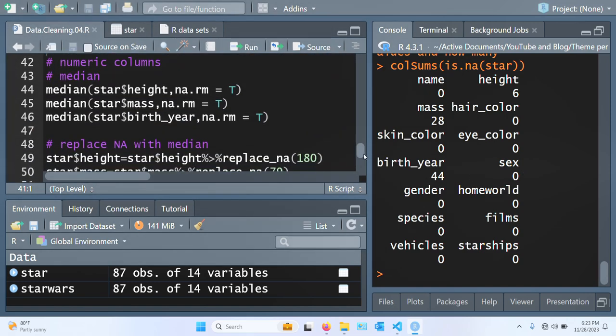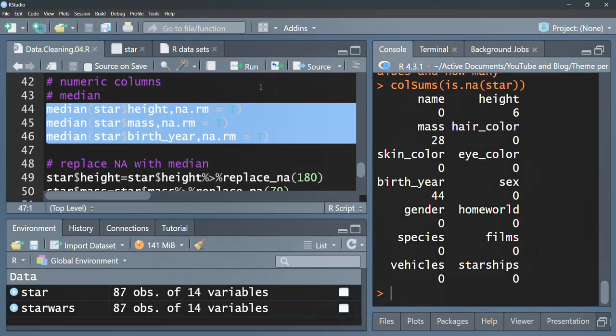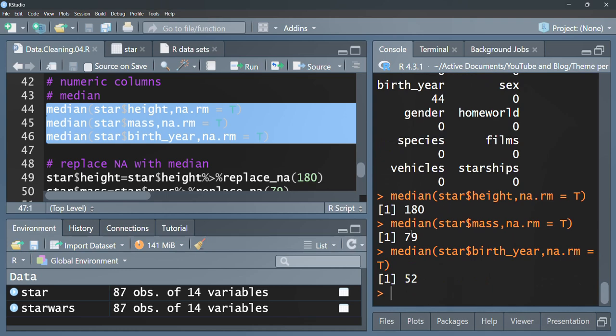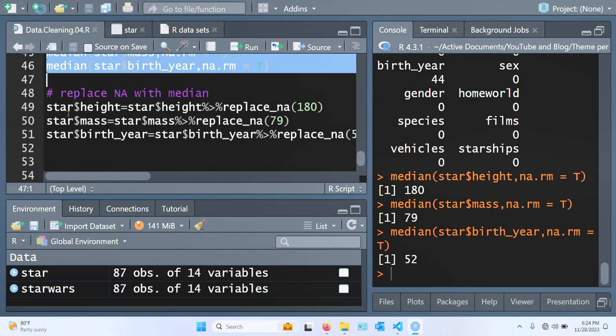Then for the numeric columns, we are using the median value to fill in the NA values. So to begin with, you calculate the median values of each of the numeric variables, setting na.rm to true so that the calculation can be carried out. So as we can see, for the height we have 180, for mass we have 79, and for birth year we have 52. So we are replacing these values into the NA column, rows I mean.